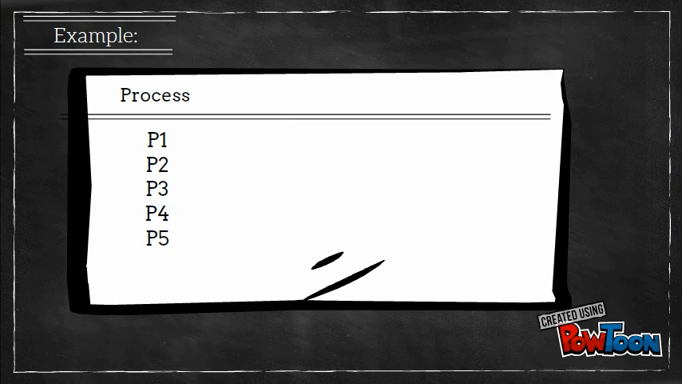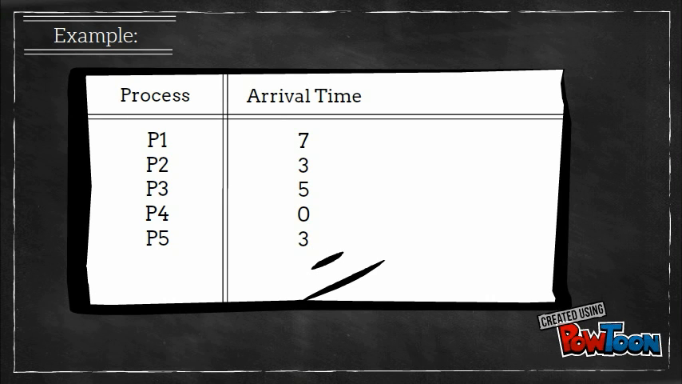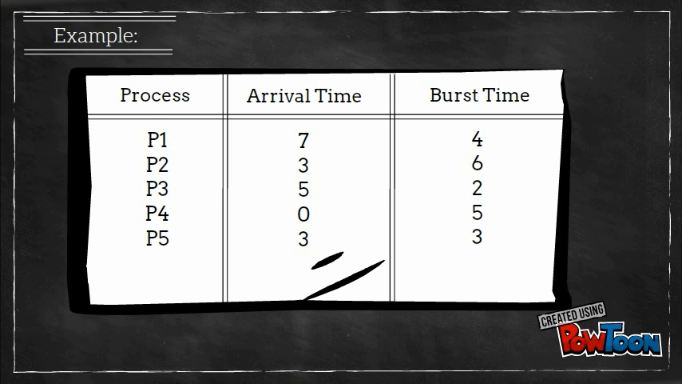Example. Processes P1, P2, P3, P4, P5. Arrival time 7, 3, 5, 0, 3. Burst time 4, 6, 2, 5, 3.